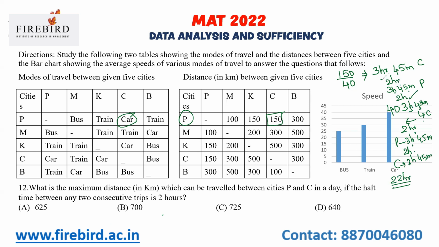So how many trips have I gone through? 1, 2, 3, 4, 5. Not 5, I think 1, 2, 3, 4. 4 times it comes, right?